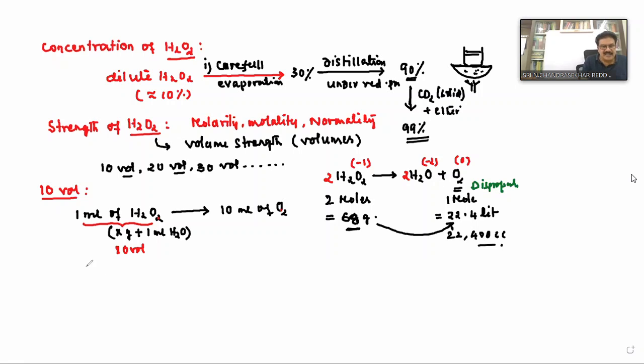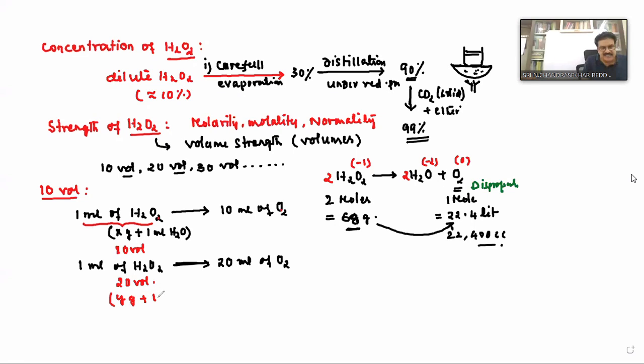Another one I am taking: 1 ml of another sample, H2O2. When it is decomposed, how many ml of oxygen is it producing? 20 ml of oxygen. Now we can say this H2O2 sample is said to be how much? 20 volumes, isn't it? Follow this point?